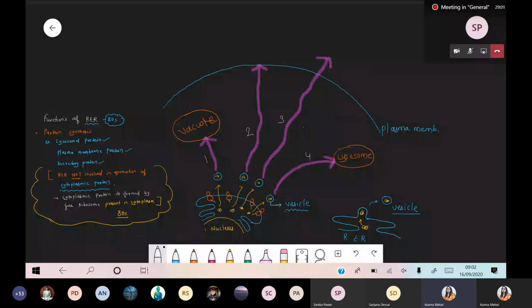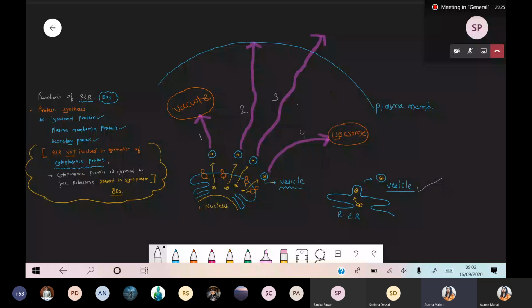So here I'm talking about what is the meaning of lysosomal protein, plasma membrane protein, and secretory protein. Who is involved in the transportation? Definitely the important part, that is the vesicle. The vesicle plays a very important role during the transportation of protein, because the vesicle provides protection from protease enzyme, since protease enzyme acts on protein and is responsible for its degradation.